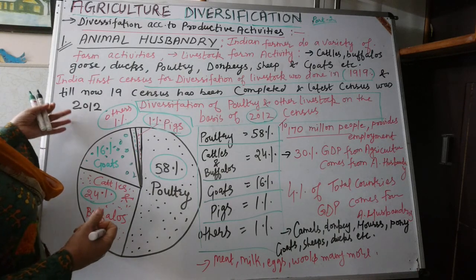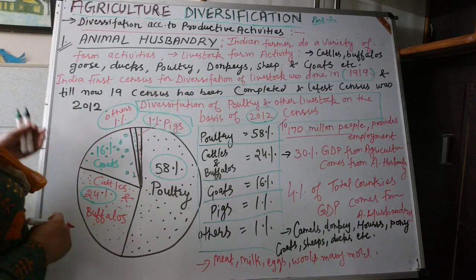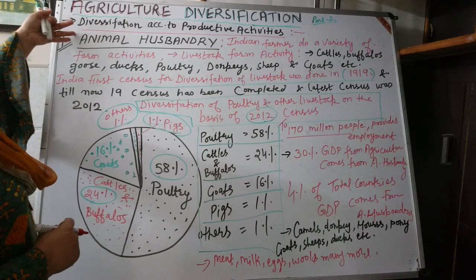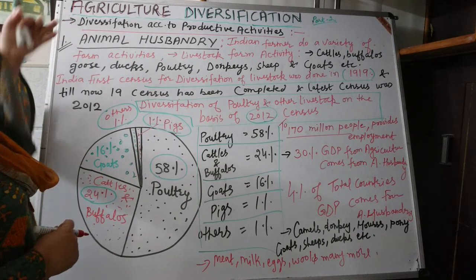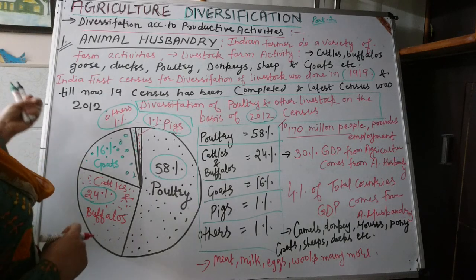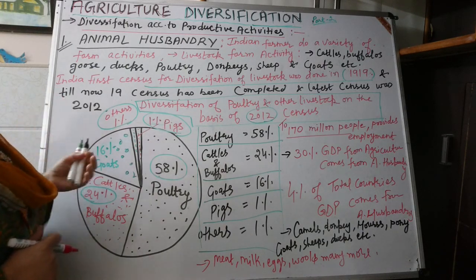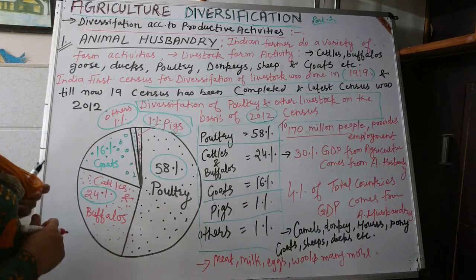So if farmers are engaged in non-farm activities, because animal husbandry is a non-farm activity, then seasonal or disguised unemployment can ultimately be removed.